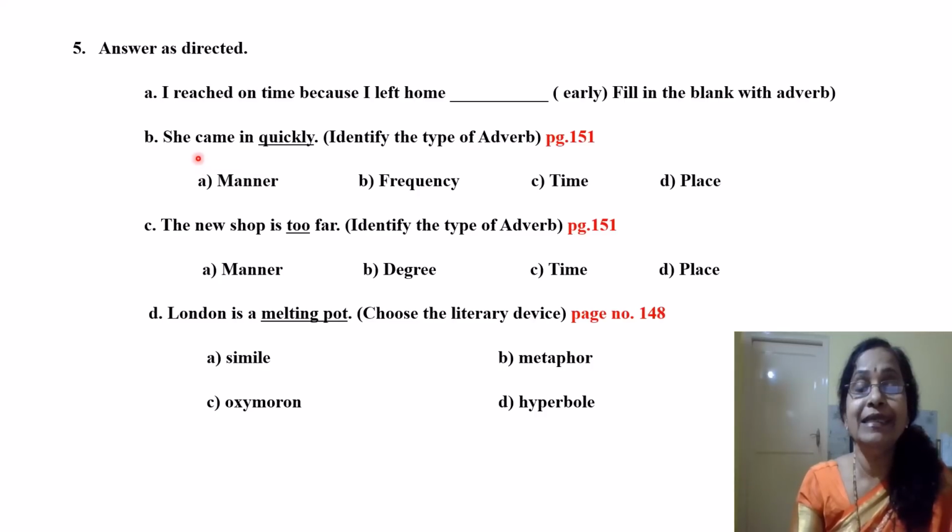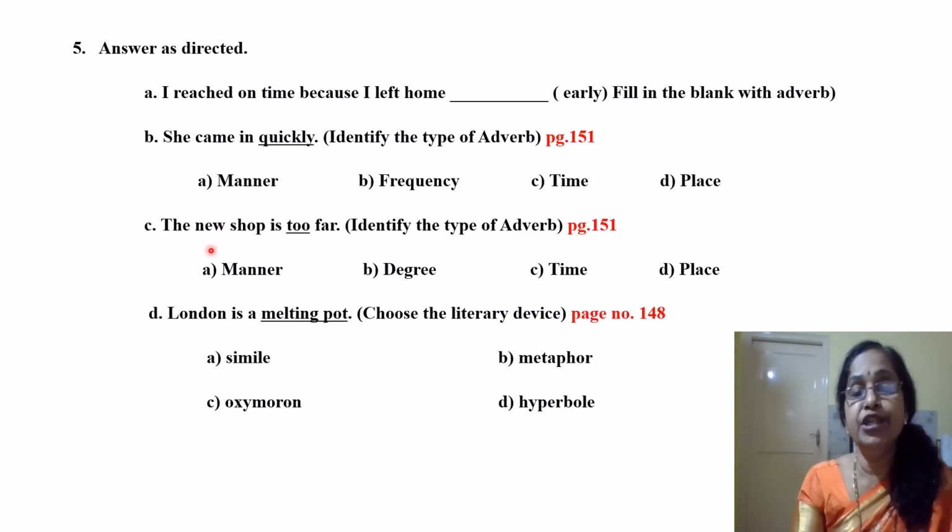Here, it is answering the question how. How did she come? She came in quickly. So that tells the manner. When it is answering the question how, then it is the manner. So it's the manner, adverb of manner. That is the answer. Frequency, how many times? Time, when. And place, where. So when it is answering the question where, it is the adverb of place. When it is answering the question when, it is adverb of time. When it is answering the question how many times, it is adverb of frequency. When it is answering the question how, then it is adverb of manner.